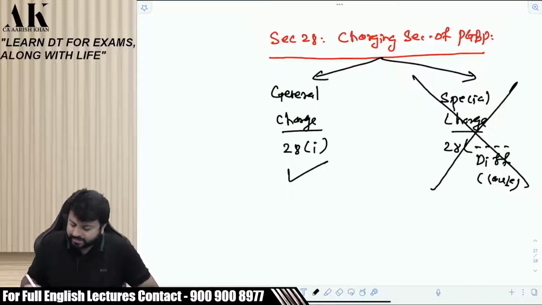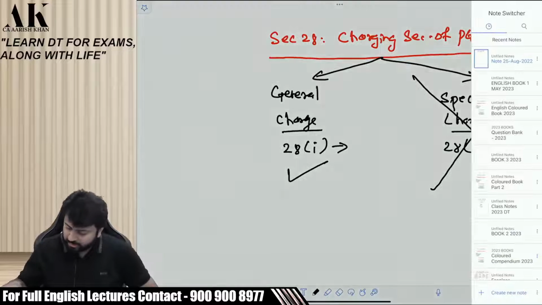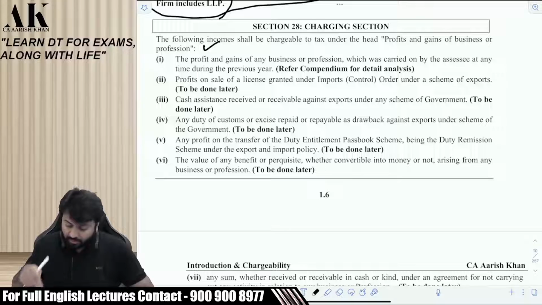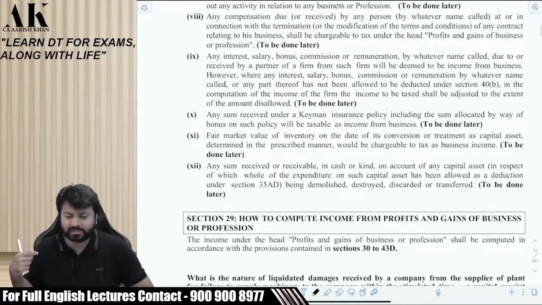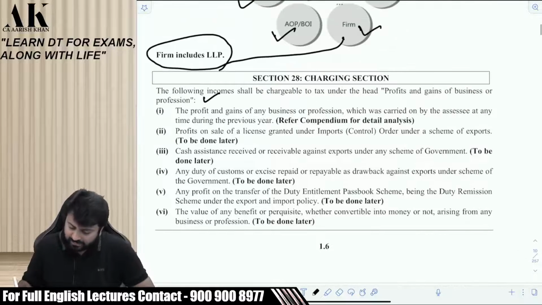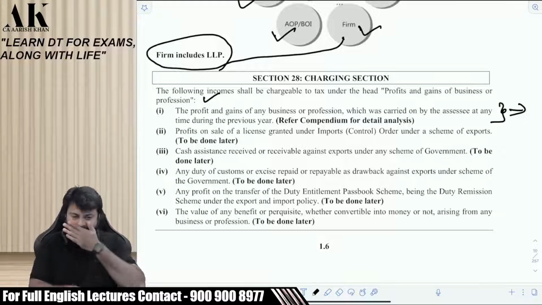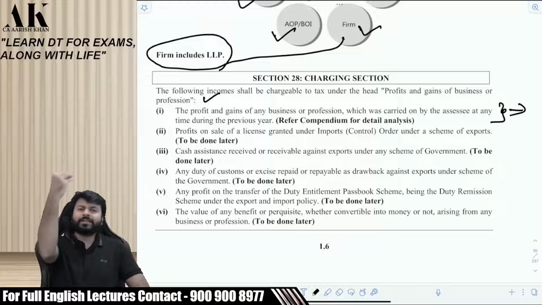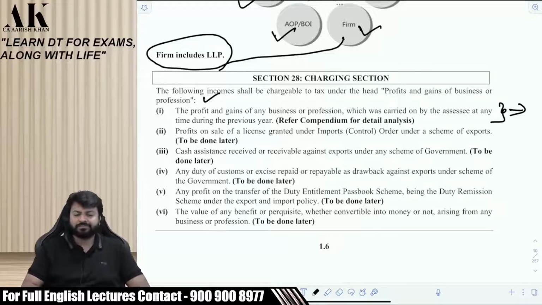Sir, what is written in section 28.1? So I'll show you. Come to the next page. You can see over here, there are a lot of charging sections, around 12 charging sections. I am not interested in all of them. I am only interested in the first one today. What is written over there? There is only 1.5 line. If you fulfill this, your income will be classified under business and profession.